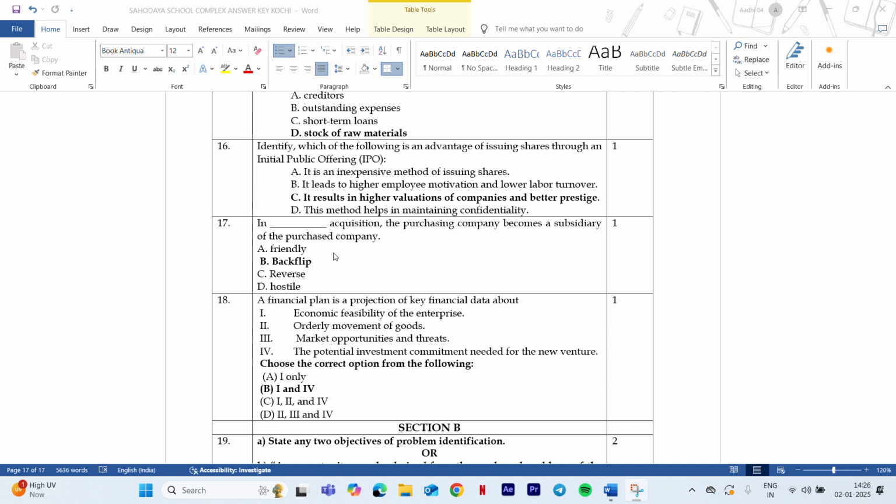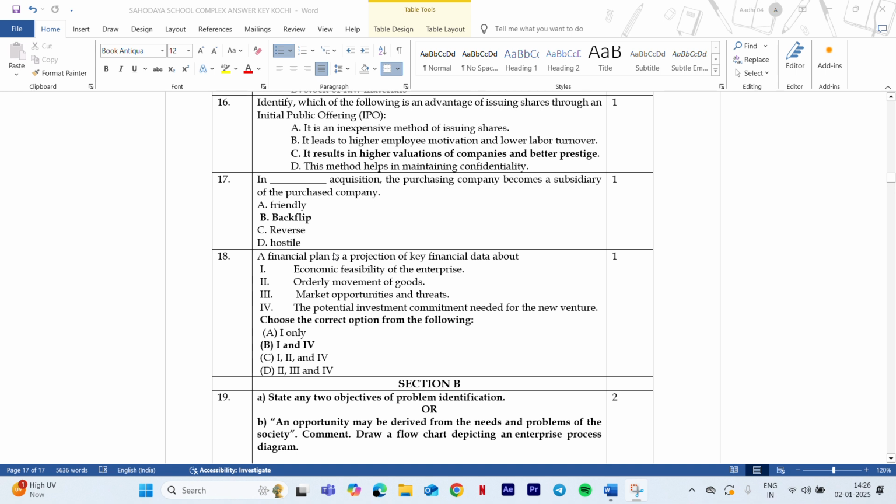Now moving on to next question of part A. Dash acquisition, the purchasing company becomes a subsidiary of the purchased company. Means if A and B, A is acquiring B and A becomes subsidiary to B, that is backflip acquisition. So answer is backflip acquisition.